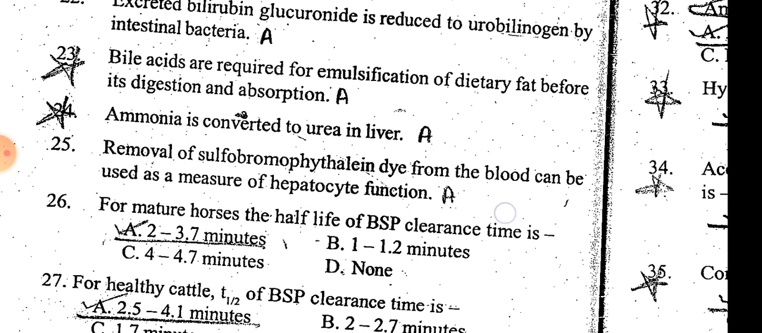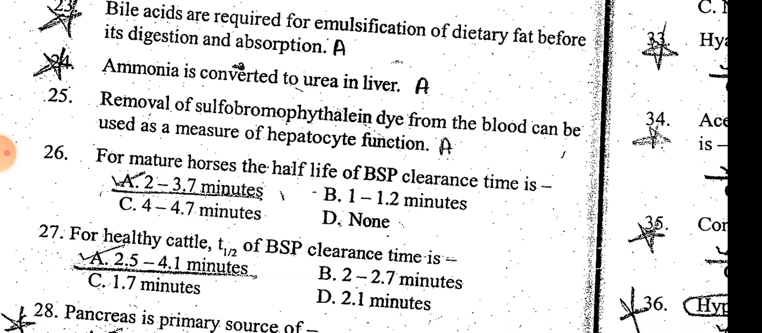For horses, it is 2 to 3.7 minutes, and for cattle the half-time for sulfobromophthalein is 2.5 to 4.1 minutes. Cattle require about 1 minute more than horses to clear the bromosulphthalein from the blood, and that is used for hepatocyte functioning.